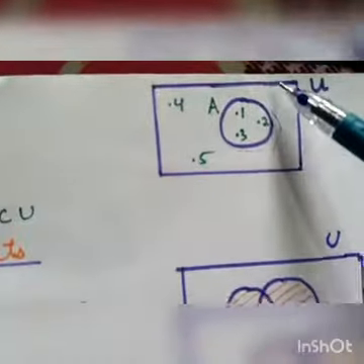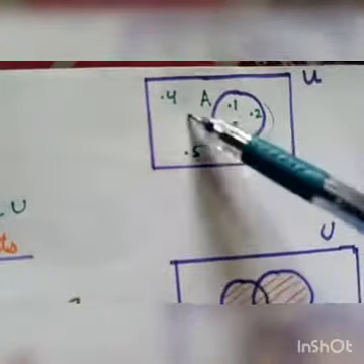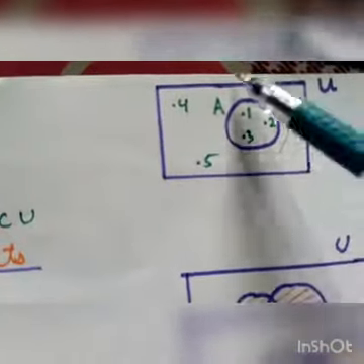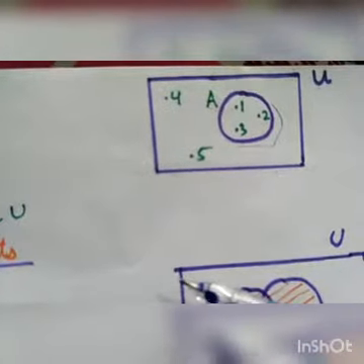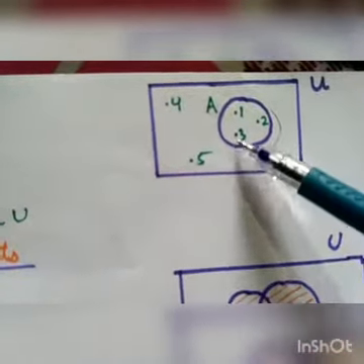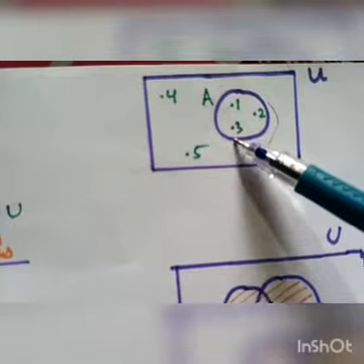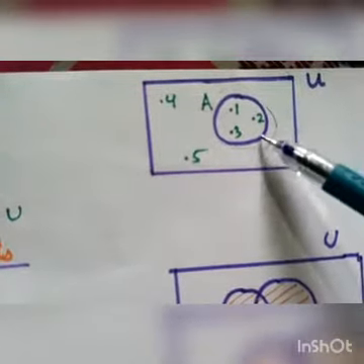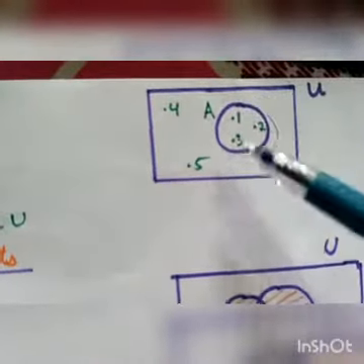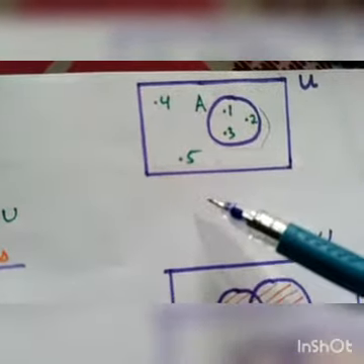A Venn diagram consists of rectangles. You can see in this diagram that there is a rectangle, and there are closed curves. Especially the closed curve can be in the form of a circle also. So mostly we draw circles. So this is a Venn diagram in which we have a rectangle and a circle.